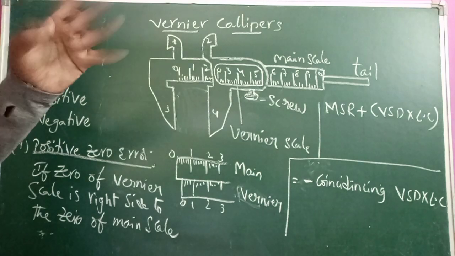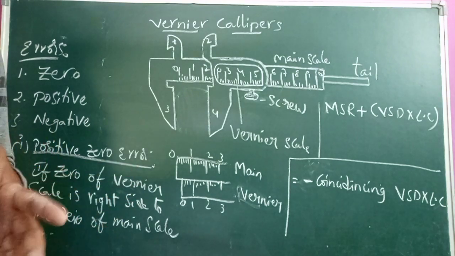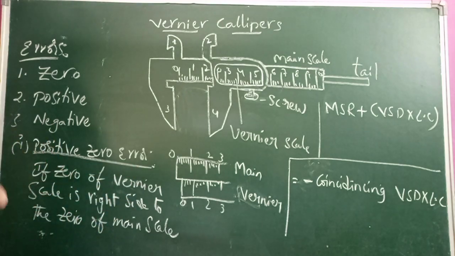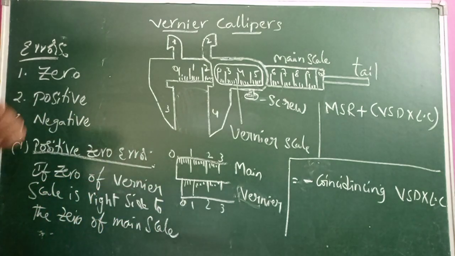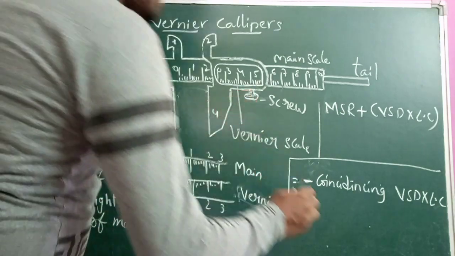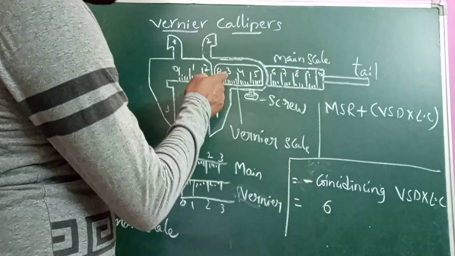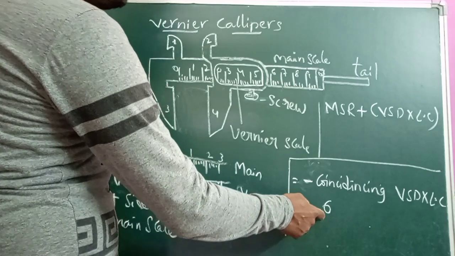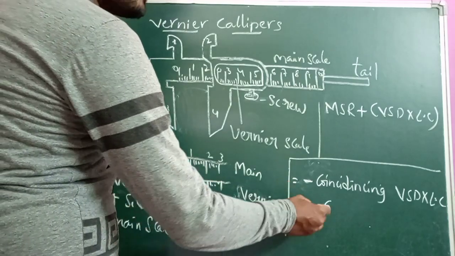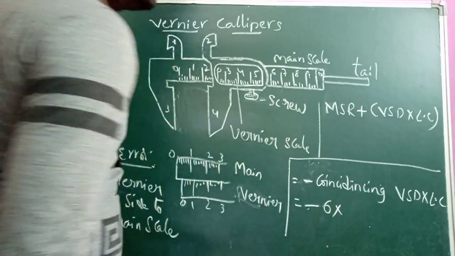For example, suppose the length of a cylinder is to be determined, and in the vernier scale 6 is the coinciding division. So we must keep minus, the coinciding division of the vernier scale into the least count.